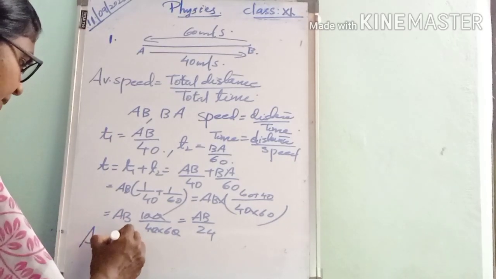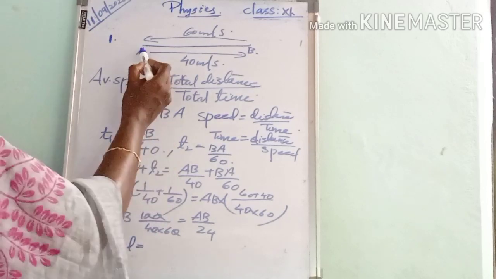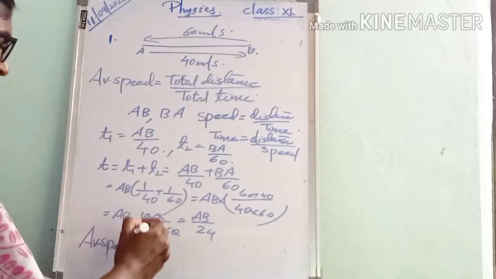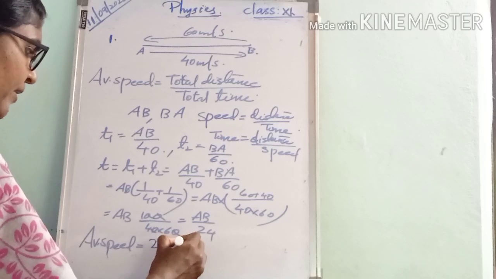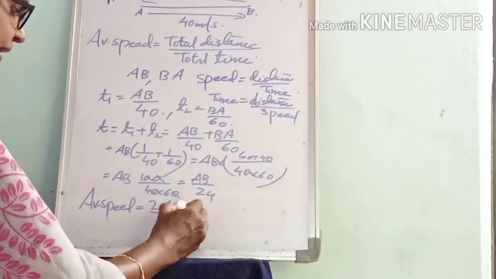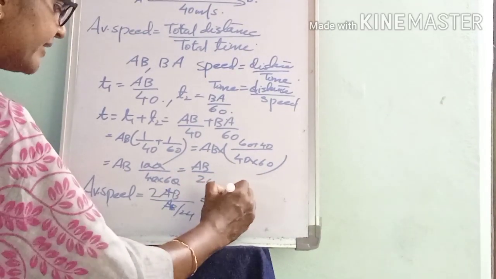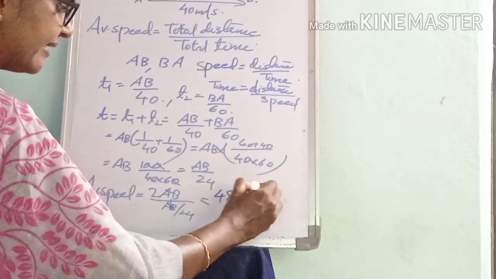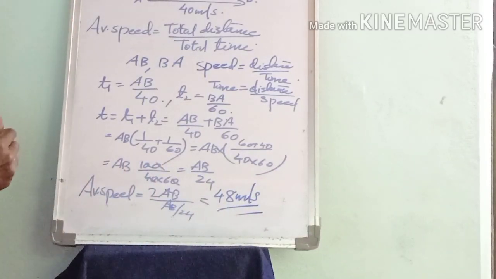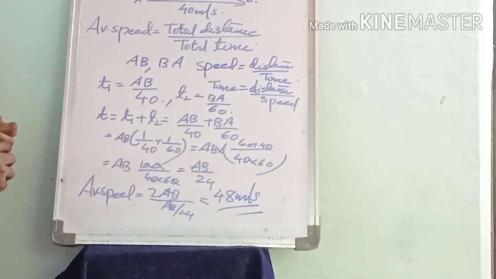Average speed is equal to total distance. Here the total distance is AB plus BA, which can be written as 2AB. 2AB divided by the total time, AB divided by 24. This AB cancels, and 2 into 24 is 48 meter per second. That is the average speed, 48 meter per second.